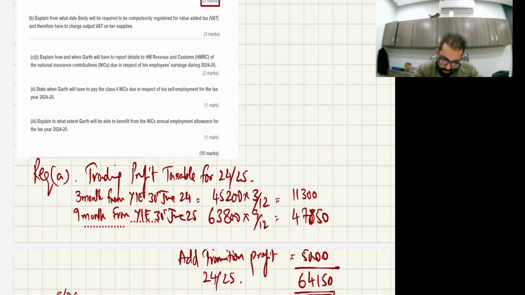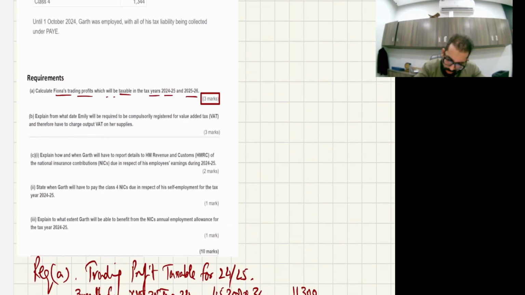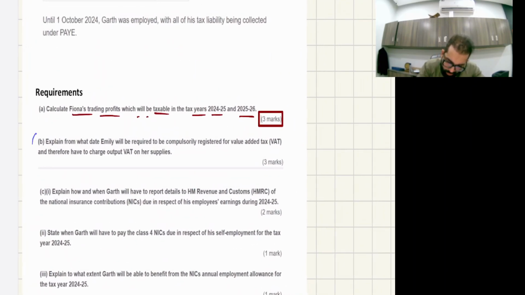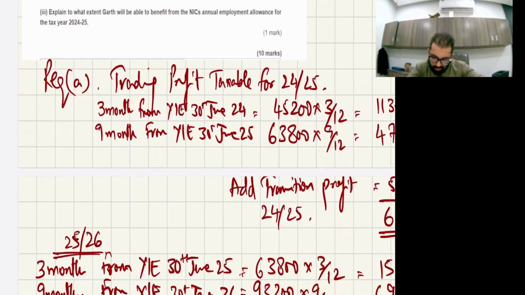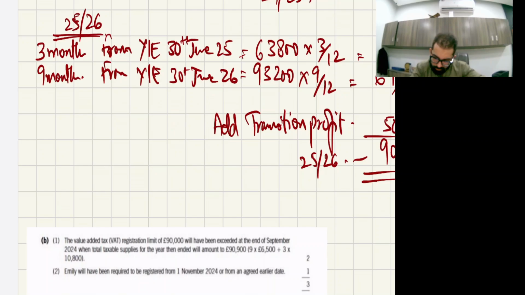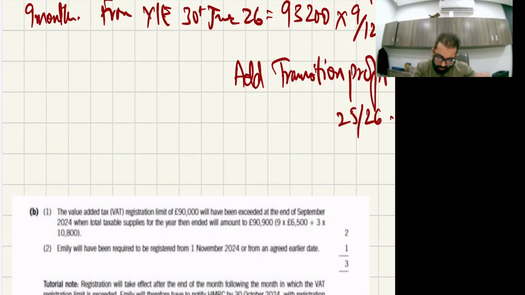Now the next requirement is to explain from the data why Emily will be required to compulsorily register for value added tax and therefore have to charge output VAT on her supplies. You need to write that down. 3 marks.